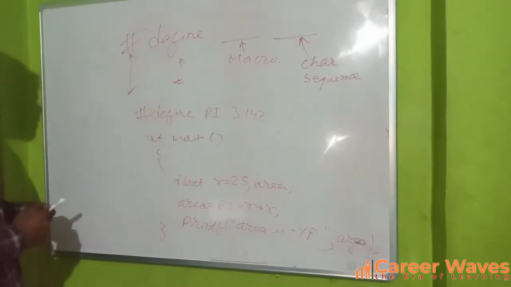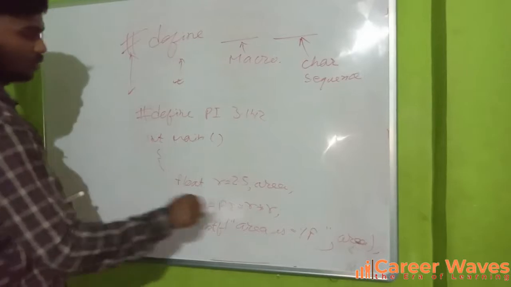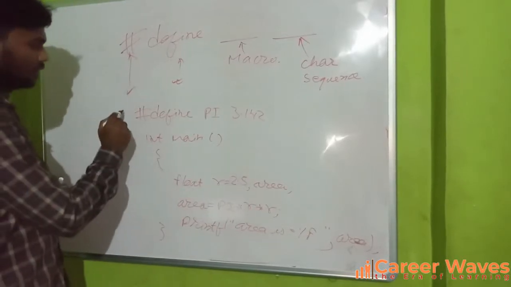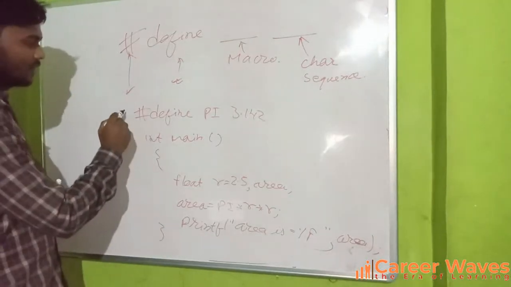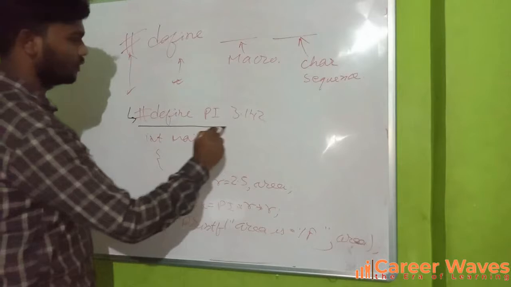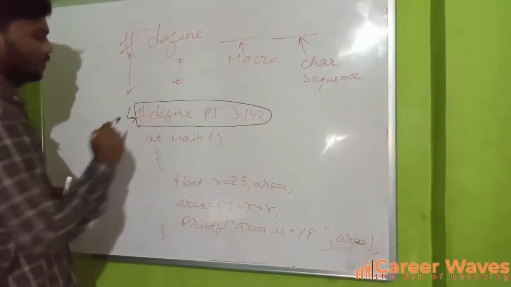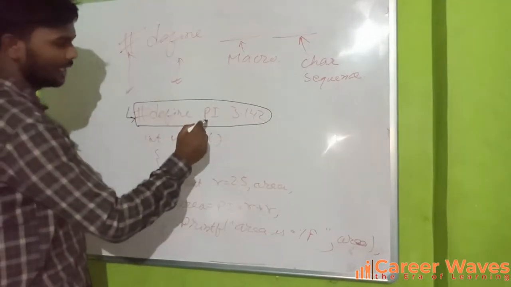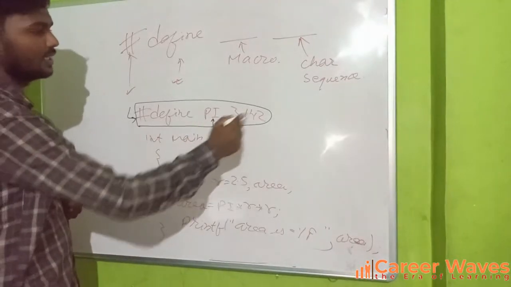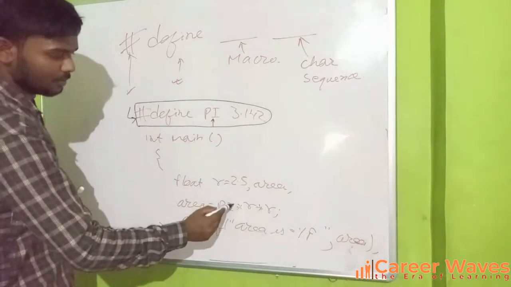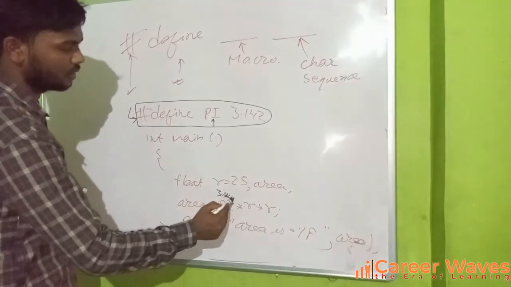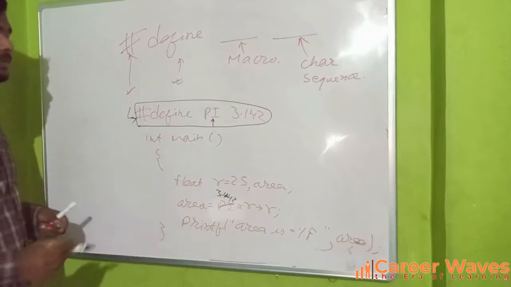When execution of the program starts, the preprocessor will search for the lines that start with the hash statement. It will read this line, and while executing it, it will notice that pi is written. Wherever in the program pi is written, that will be resolved as 3.142, and then the program will be executed.